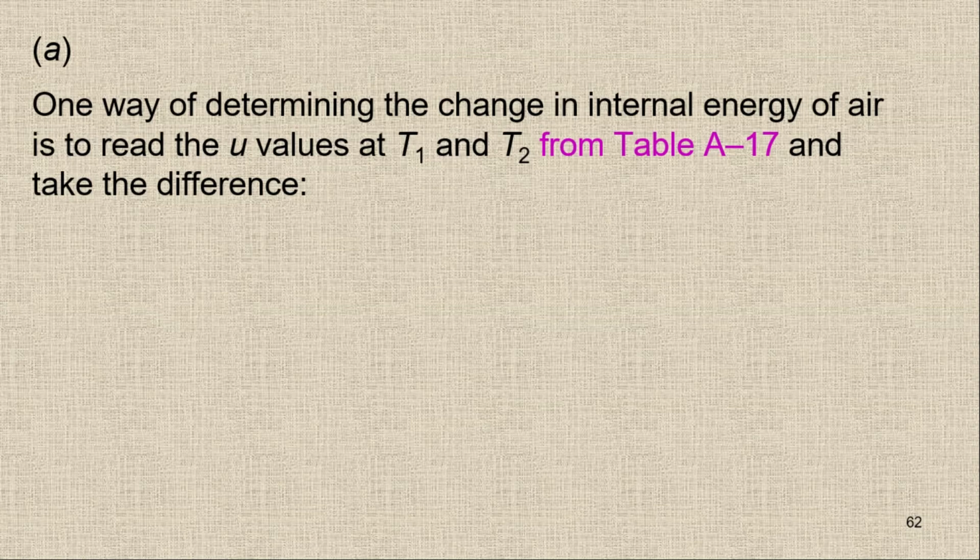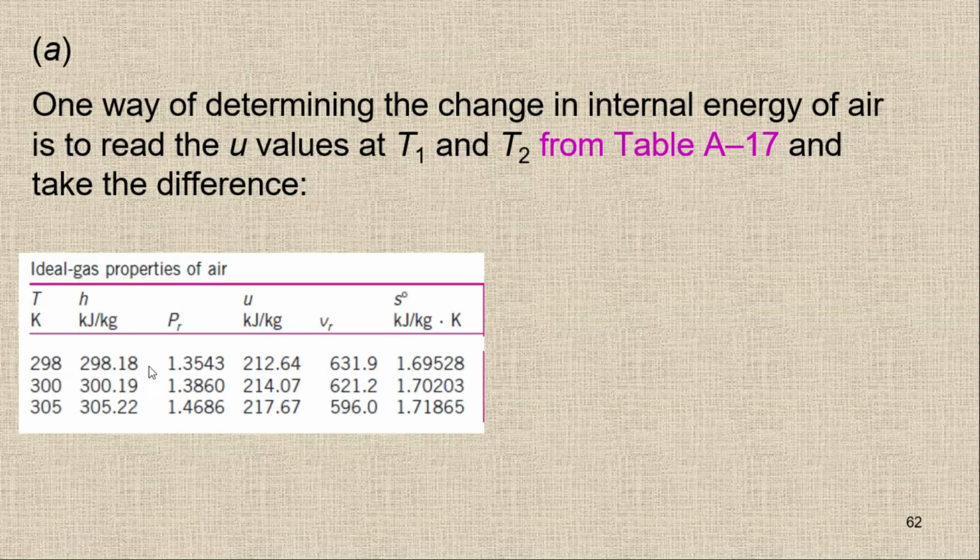So table A17 is simply the ideal gas property of air. Here in this table we have the temperature in Kelvin, and against this temperature we have values of h, Pr, u, vr, and s naught. This Pr and vr, you already know, are the reduced pressure and the reduced volume that we used in chapter 3.